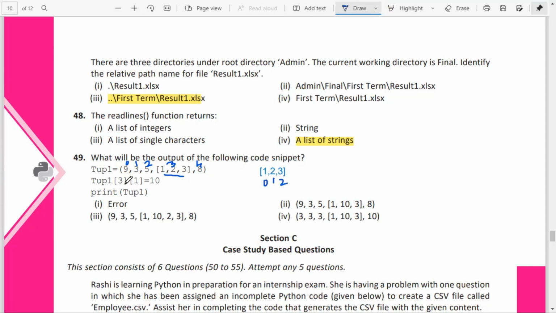So now in 3, inside that, this index 2 will be replaced by 10. So what will it give us? It will give us 1, 10, 3. That is, 2 will be replaced by 10, and remaining all will remain the same. So 9 will be same, 3 will be same, 5 will be same, and inside this list will be 1, 10, 3, and 8 also will remain the same. So what is the correct answer? Option 2.